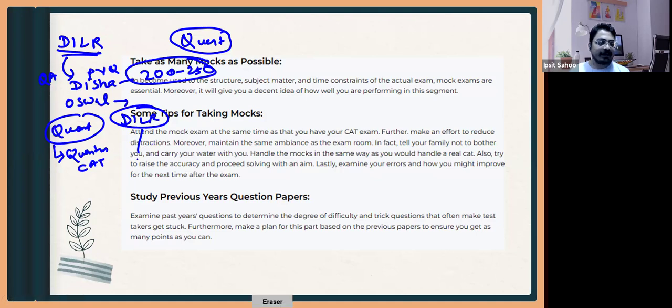And in DLR you can solve Nishit Sinha or the Pearson book. Pearson, yeah, the Nishit Sinha book for DLR. And for quant also you can follow Nishit Sinha, but again quantum cat is more updated than Nishit Sinha as far as quant is concerned. Yeah.